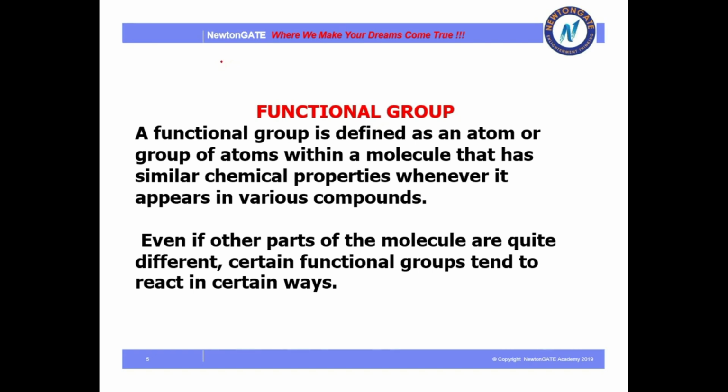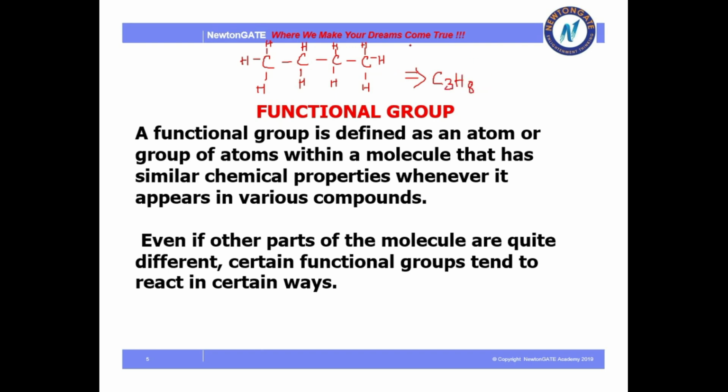Let me give you an example. Look at this compound. It consists of only 3 carbons and 8 hydrogens, so this is a hydrocarbon with the formula C3H8.